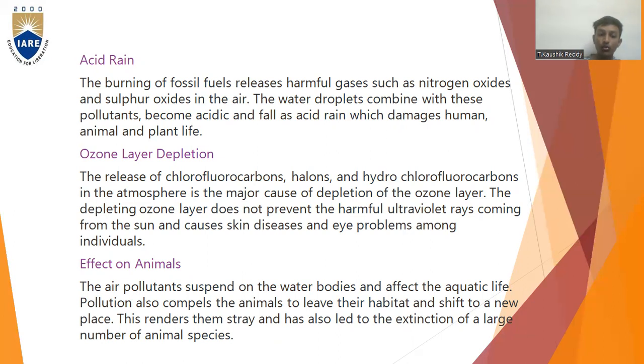Effects on animals. So how are animals affected by this air pollution? The air pollutants suspended on the water bodies affect the aquatic life. So the air pollution suspended on the water affects fishes, turtles, tortoises, etc. The animals which live in water or on water or underwater are also affected due to the air pollution suspended on the water bodies.